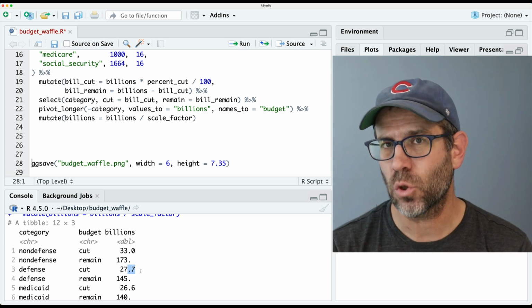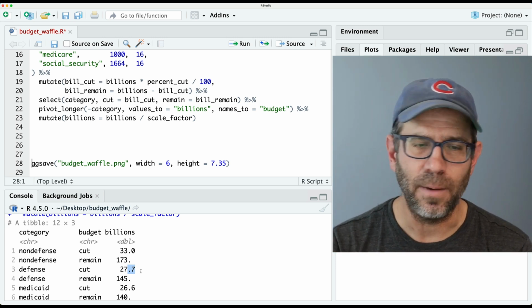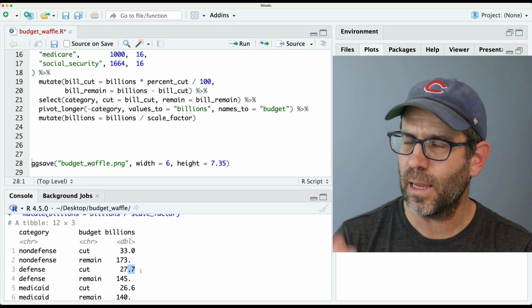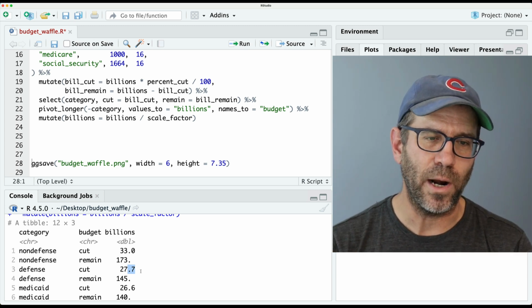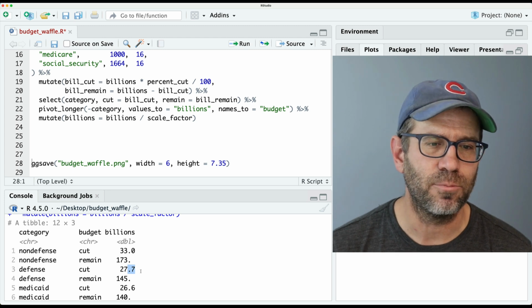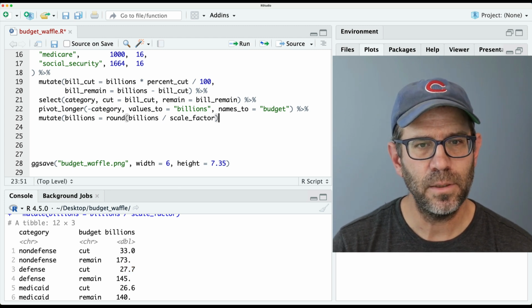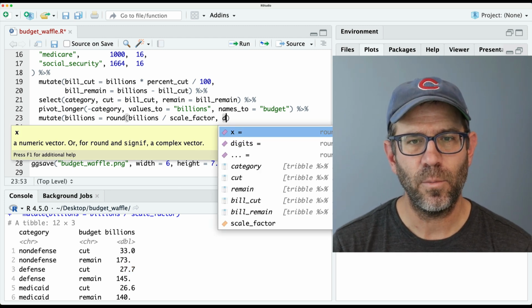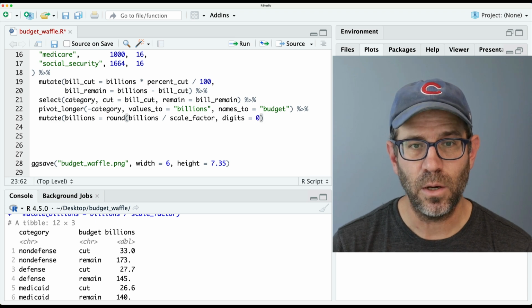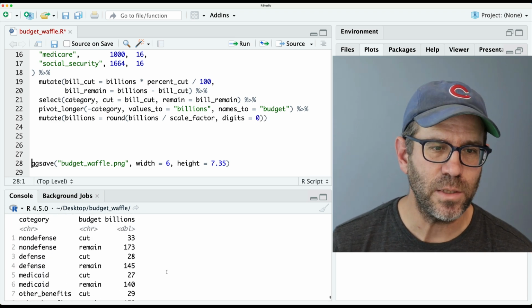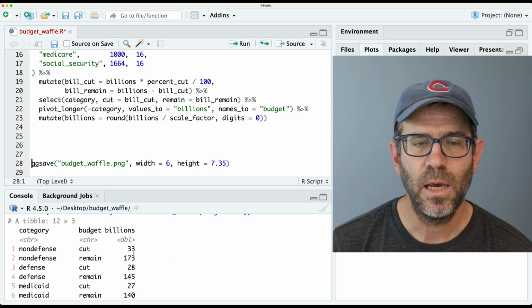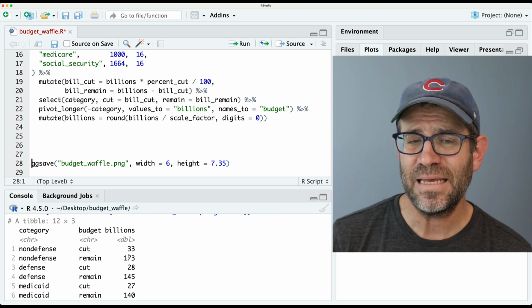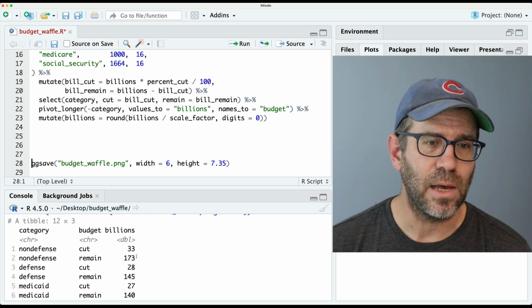It wasn't a whole square that was colored by whether it was part of the core budget remaining or part of the cut budget. I'm going to do it so that it's a whole square because I think that's easier to interpret. So we'll do round on billions. And I think the argument we want is digits equals 0. So that will round things to the ones place. And so we no longer have those trailing decimal values. And we can use each of these values to indicate the number of cells that we want.